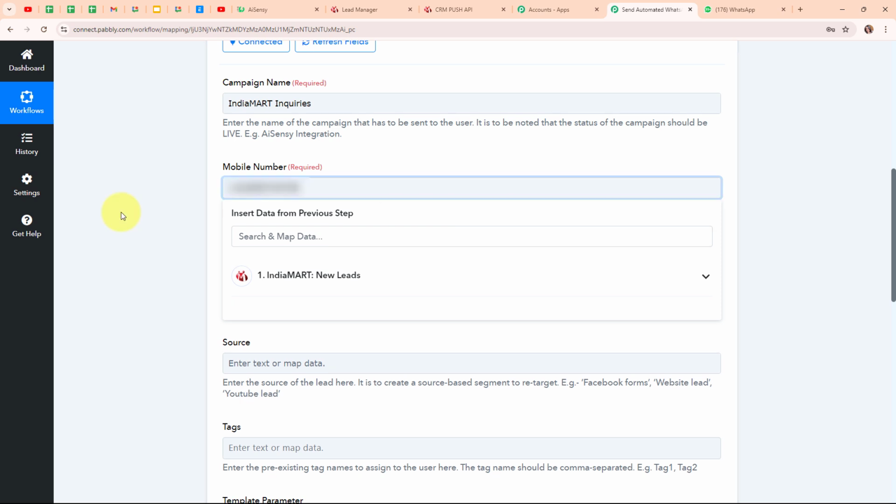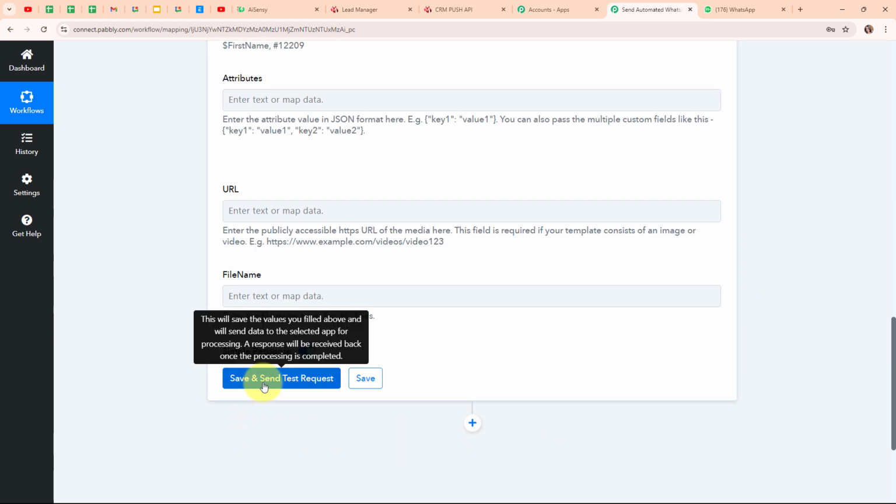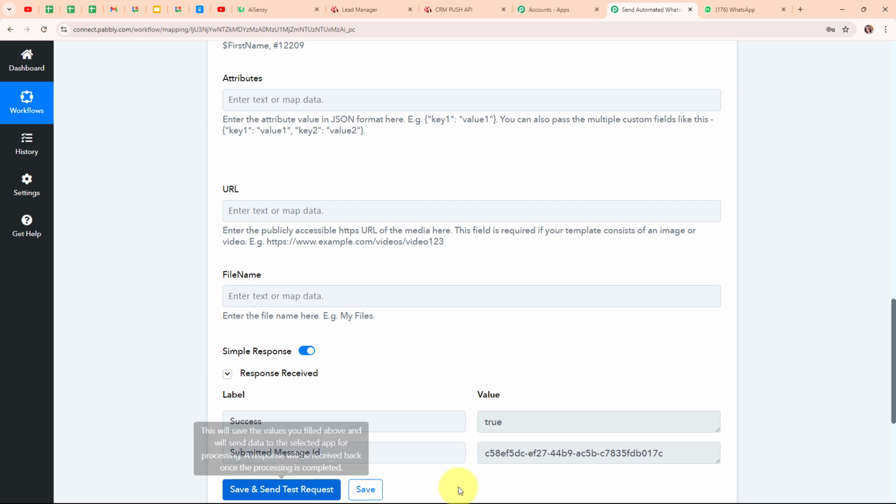So here I've entered my own WhatsApp number, and now I'm going to click on the save and send test request given over here. And here you can see we have received a successful response. That means we have successfully sent a WhatsApp message on my number. So now let's go and check it.